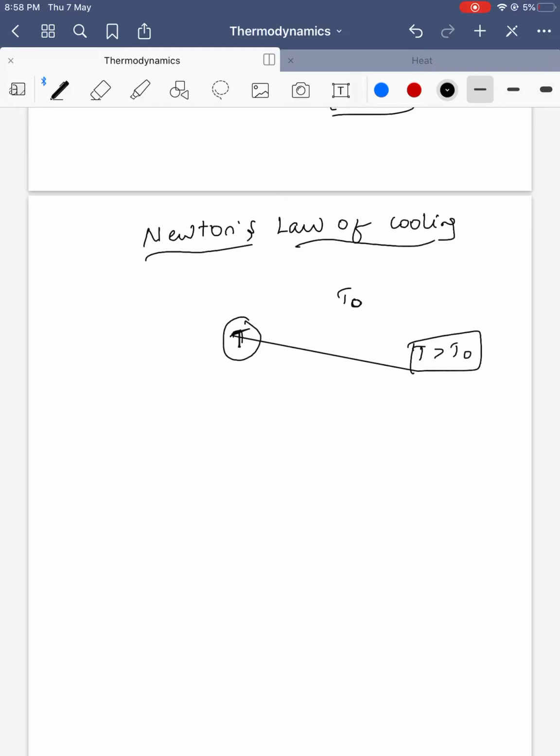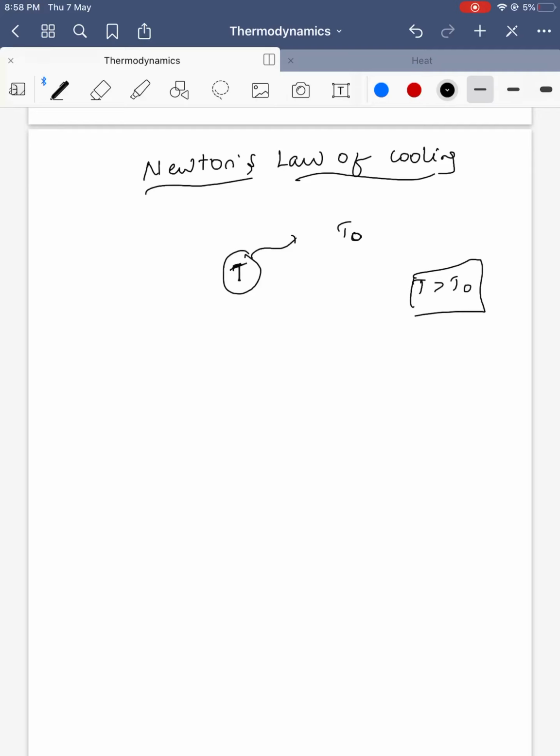So T is greater than T naught, so from here energy is released. Now according to Newton's cooling law, the rate of heat transfer, minus dQ by dt, is equal to K into (T minus T naught). If the temperature difference is more, if I keep a very hot body in the surroundings, it cools faster than one at a slightly lower temperature. If the temperature difference is more, the heat transfer will be more.